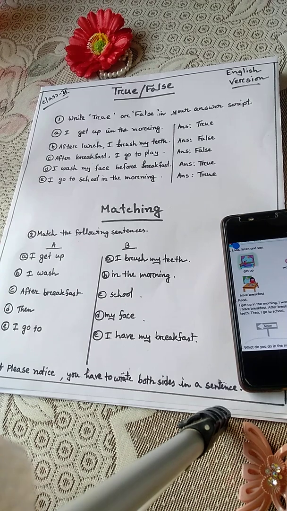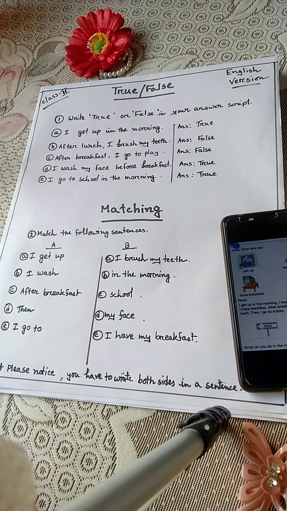This scene comprehension has three categories of question which you have to attempt, containing 15 marks in total. Now let's start reading the passage first, then we will discuss the categories of question.